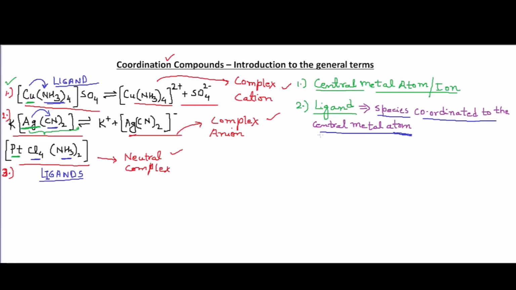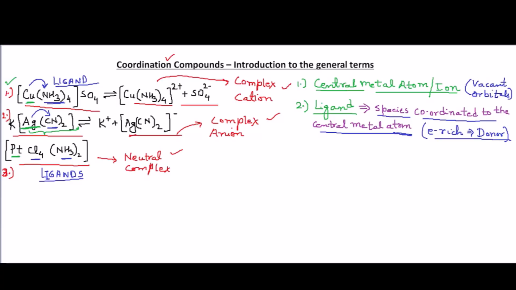As we discussed in the previous introductory slide, the characteristic of a ligand is that it is electron rich and acts as a donor. Donor means it will donate its electrons to the central metal atom, which has vacant orbitals to accept these electrons.